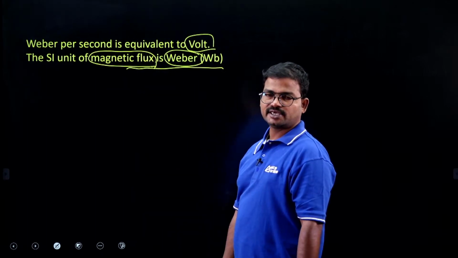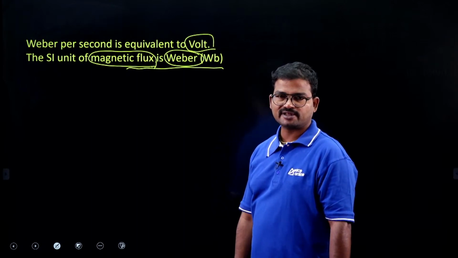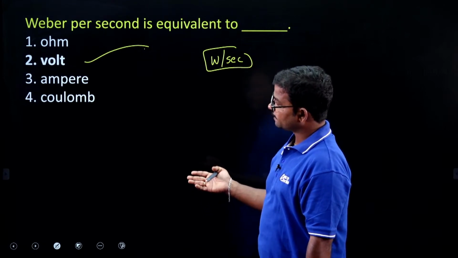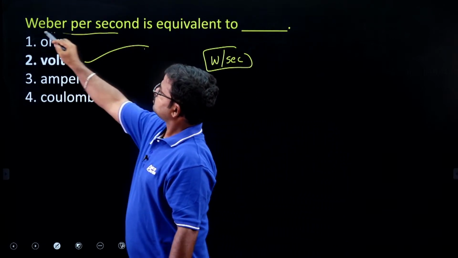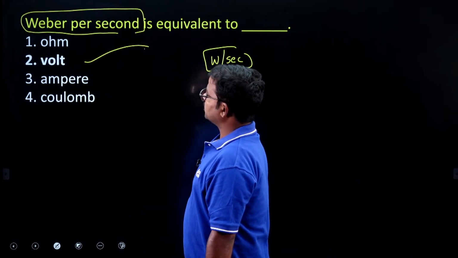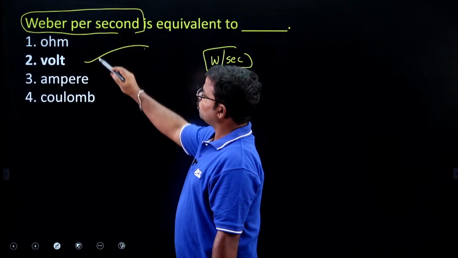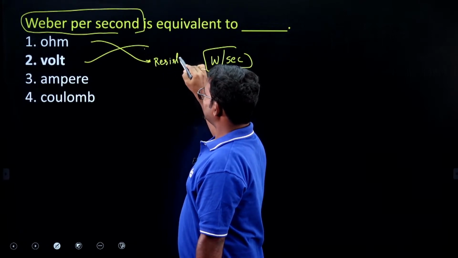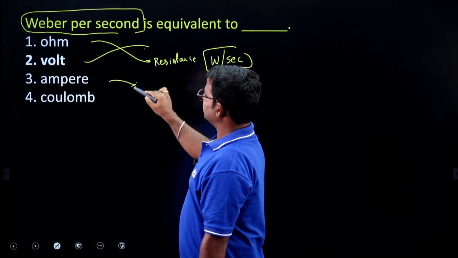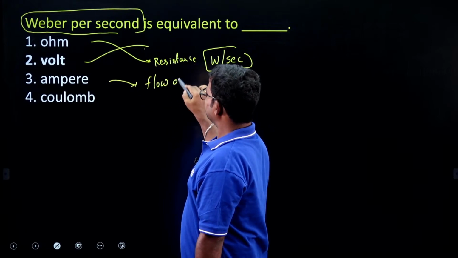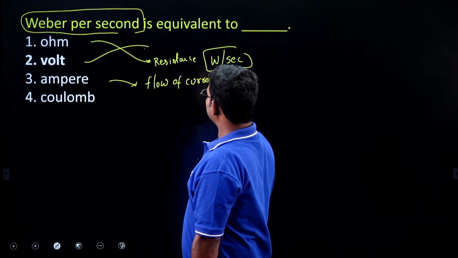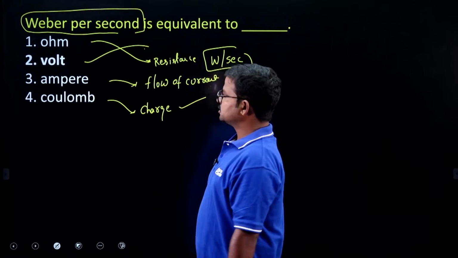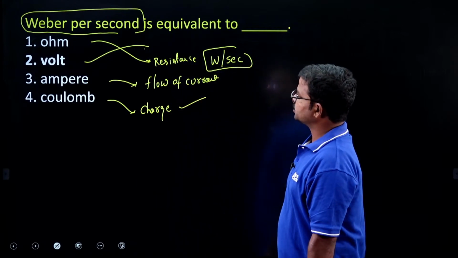Ohm is the unit for resistance, ampere is the flow of current, and coulomb is the unit of charge. So these are the units of different constituents.